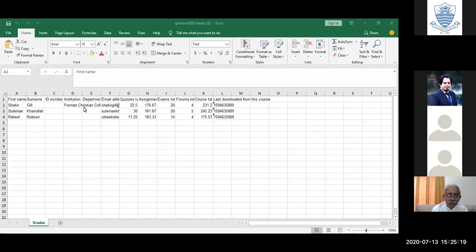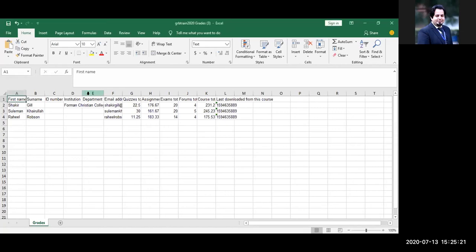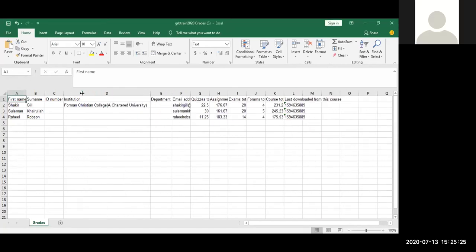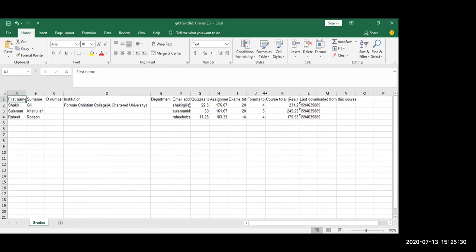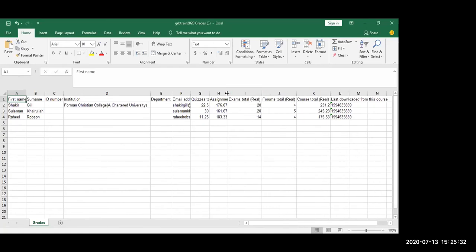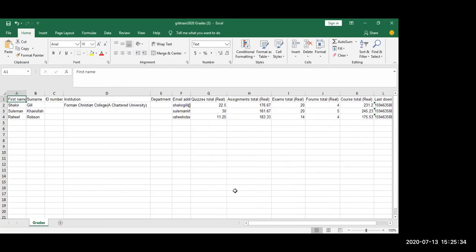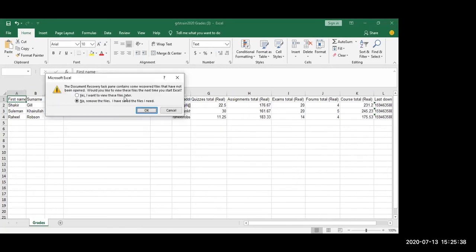Can you view the Excel sheet now? Yes, we can. Okay, so there we go. So this is how it opens up. Yeah, sorry, I made one mistake. I need to correct that. Sorry. Please do. I'm sorry about that.